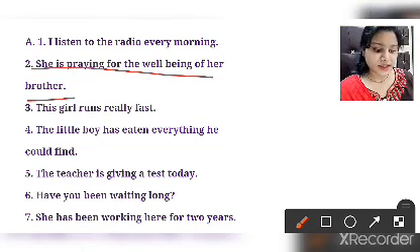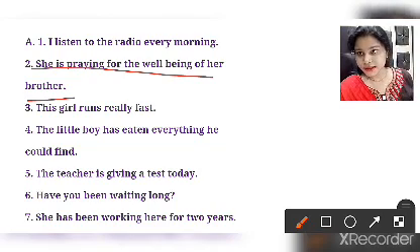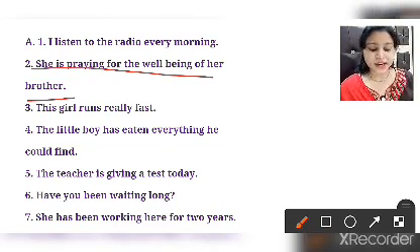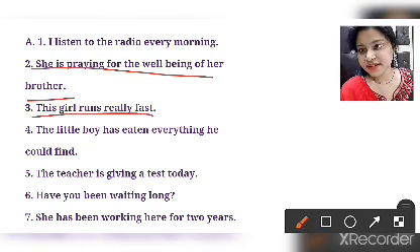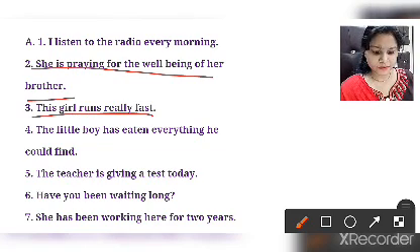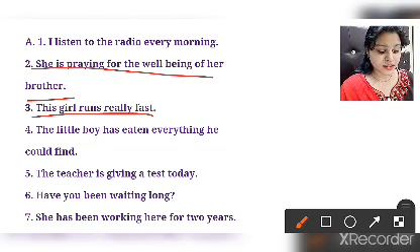Number three, the girl runs very fast. You have to change it into simple past. Okay, that will be: the girl ran really fast. Number four, the little boy eats everything he finds. You have to change it into present perfect tense.